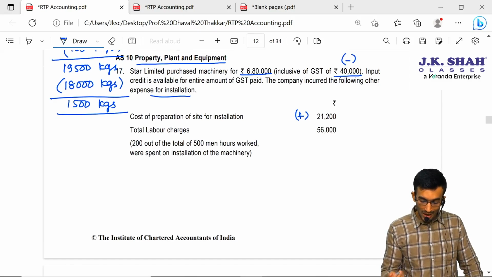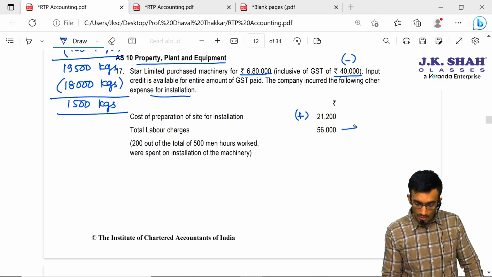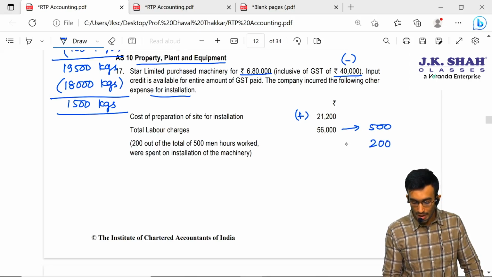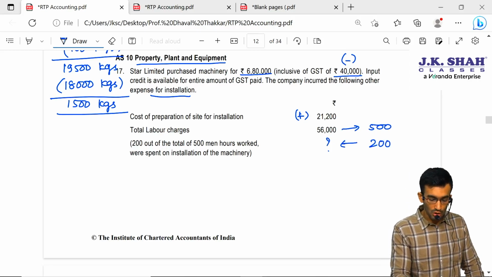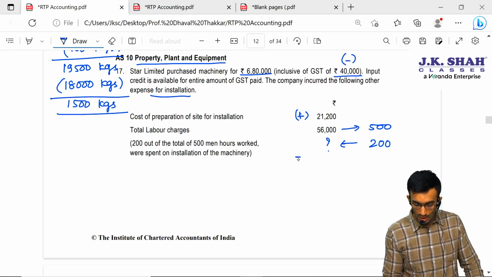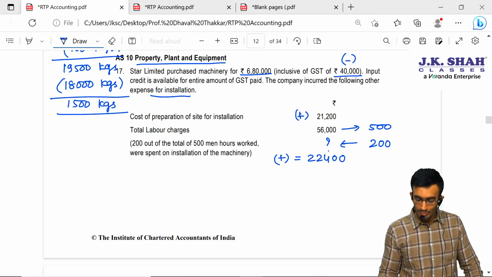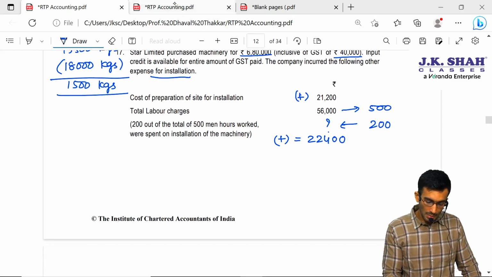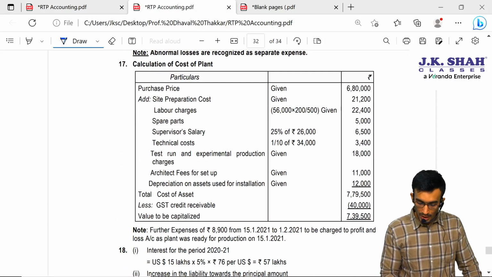So let me calculate. This 56,000 is for 500 hours. Then for 200 hours, how much? Cross multiplication, 56,000 divided by 500 into 200. So it gives me 22,400, only we have to add. Okay, let us move ahead. Side by side we can just check the solution quickly. So this is purchase price, site preparation cost, labor charges 22,400.